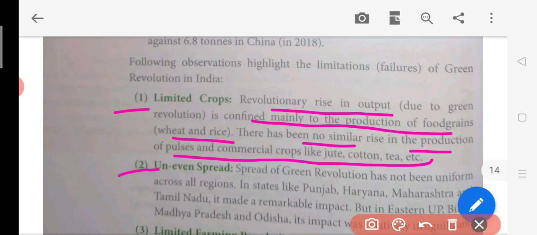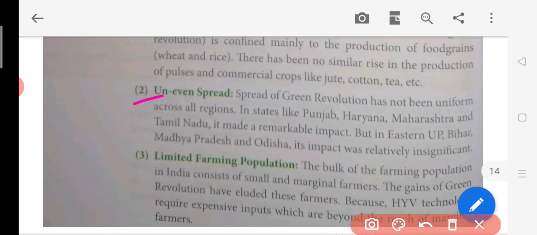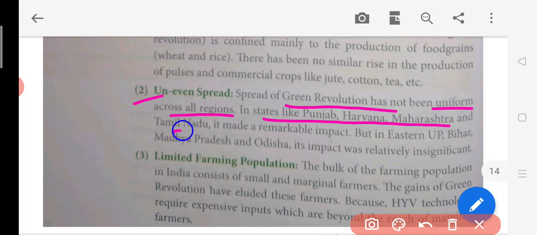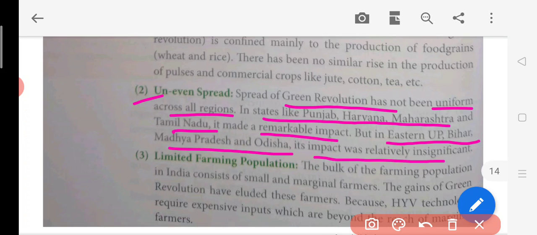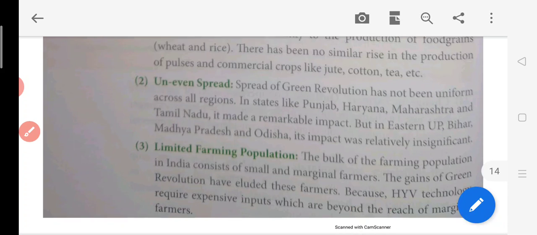Now, uneven spread means what? The green revolution was not spread across every part of India. It spread in a few states, and the other states were not affected by it, meaning there was no serious increase in those states. The spread of the green revolution has not been uniform across all regions. In states like Punjab, Haryana, Maharashtra and Tamil Nadu, it made a very good impact, but in eastern UP, Bihar, Madhya Pradesh, in our area, and Odisha, the impact was very insignificant. So in UP, Bihar and MP the spread was not that good. So this was a failure here.